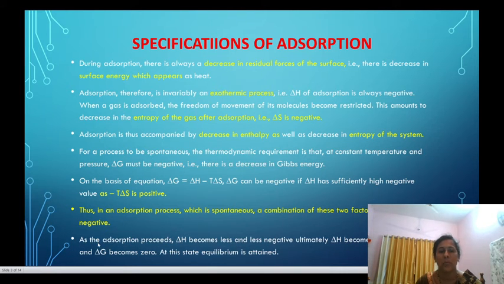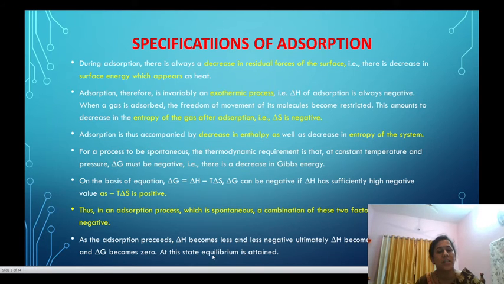Okay. Now, as the adsorption process proceeds, delta H becomes less and less negative. Ultimately, when delta H becomes equal to T into delta S, the change in free energy becomes equal to what? That is 0. And this stage is known as the equilibrium stage.